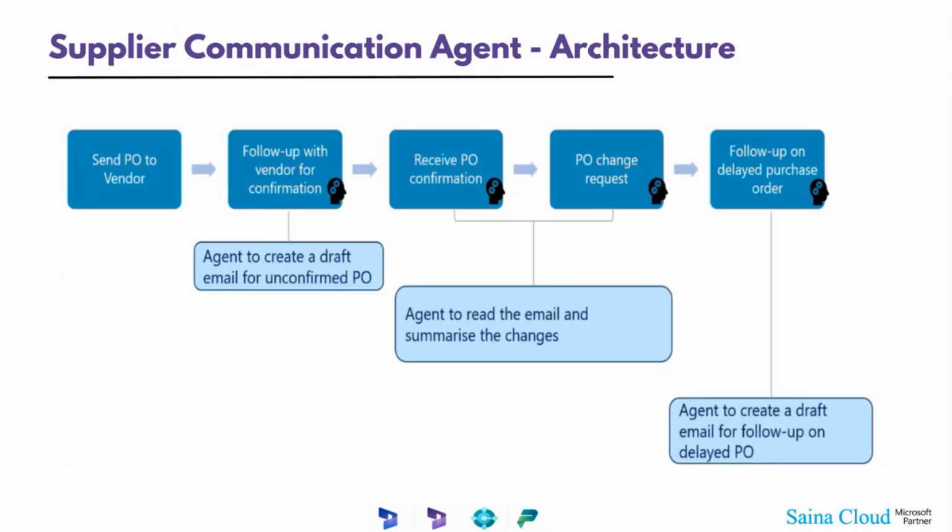If you can see this, this is the normal flow. Suppose the flow starts when you create a purchase order because you wanted an item. In general, we communicate with the vendor for the purchase. Then the vendor is going to confirm that purchase order. Later, there may be change requests. He may say that he can't deliver the items, or he can split the quantity, like I can deliver these many items on a particular day and the remaining items the next day. Or he may say that the items are not in stock and cancel the purchase order. So many different scenarios are there, and all the change requests happen against the purchase order.